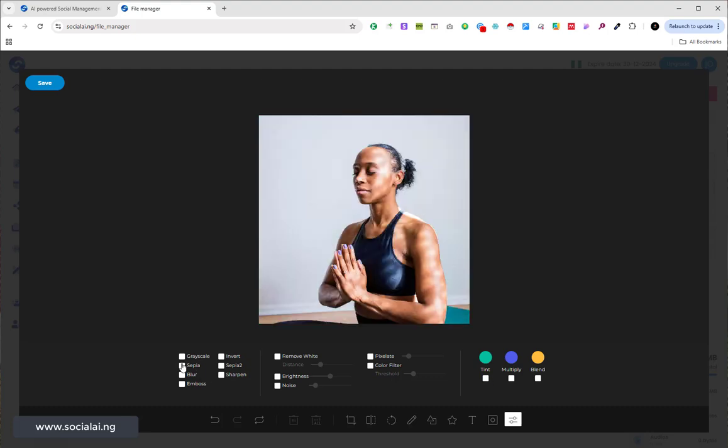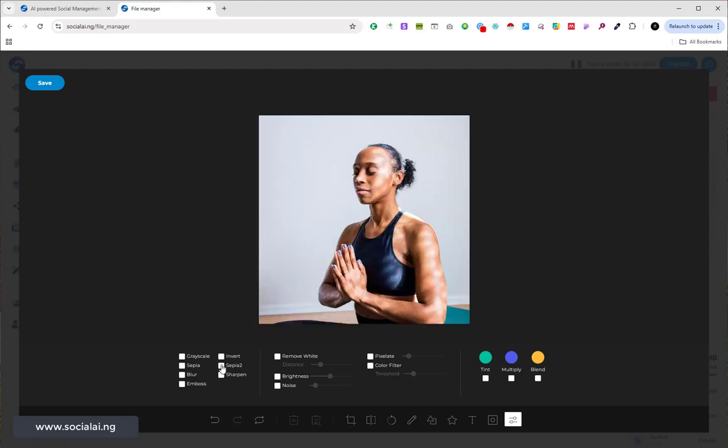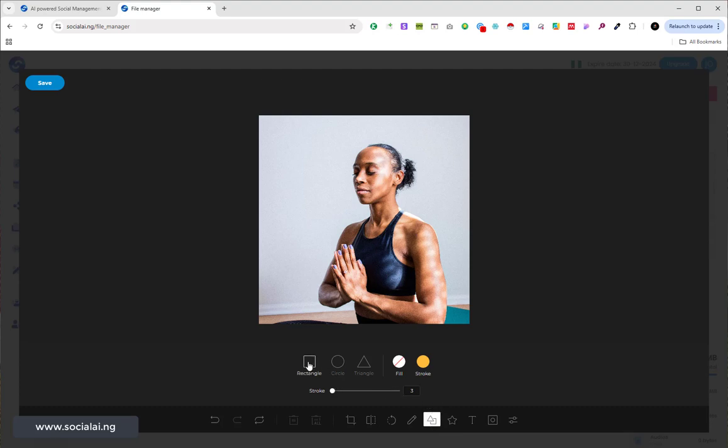It also has an editing feature. So I want to filter. You can see that filter looks so great. Grayscale, invert. You can see. So you can do so many things from here. Let me say I want to add a particular shape. You can see.